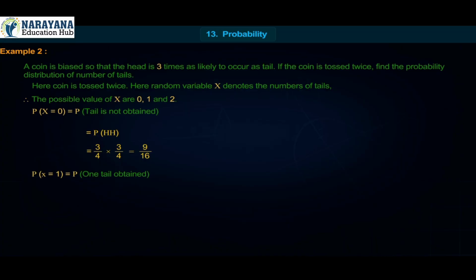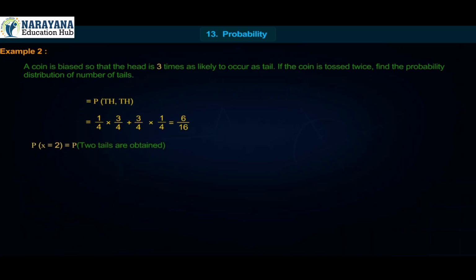P of x is equal to 1 is equal to P of 1 tail obtained is equal to P of TH, HT is equal to 1 upon 4 into 3 upon 4 plus 3 upon 4 into 1 upon 4 is equal to 6 upon 16. P of x is equal to 2 is equal to P of 2 tails are obtained is equal to P of TT is equal to 1 upon 4 into 1 upon 4 is equal to 1 upon 16.